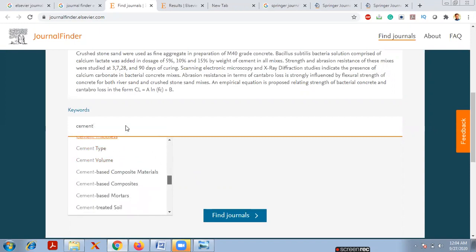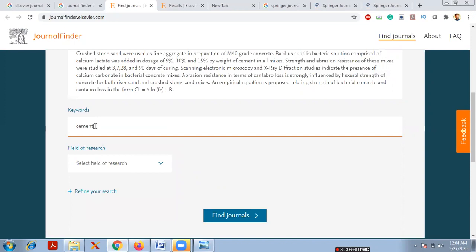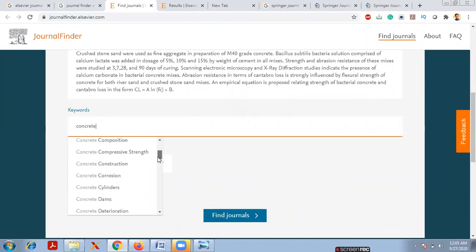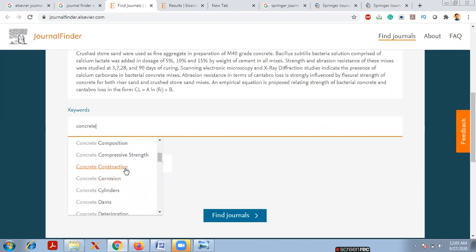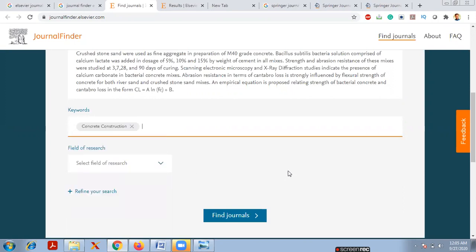See, directly I will enter concrete. There is one more keyword, concrete. Suppose I enter concrete, it will show coarse aggregate, concrete applications, concrete blocks, and concrete construction. So now I will click on concrete construction. Suppose you are from computer science, information technology, electronics and electrical, or mechanical department, you will enter your own keyword. For example, now I will enter wear. Wear shows wear behavior, wear characteristics, wear coefficient, wear damage, wear debris.